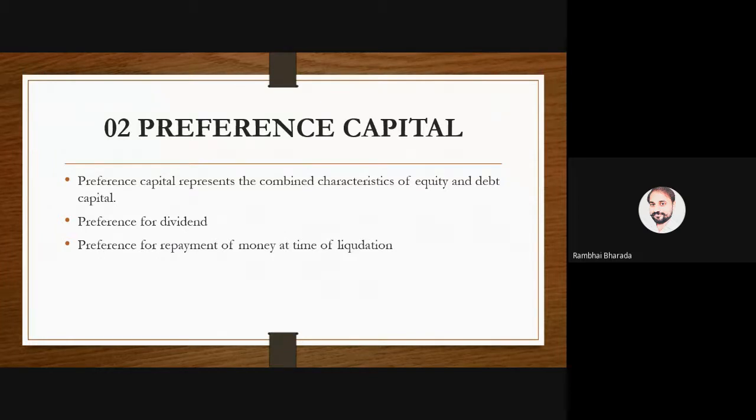If you see the definition of preference capital in the law, the definition is very simple. Exact words are: preference shares means shares other than the equity shares. Right? Whatever shares are other than equity shares, we call them preference shares. But I want your answer. Why is this capital called preference capital? Any idea?